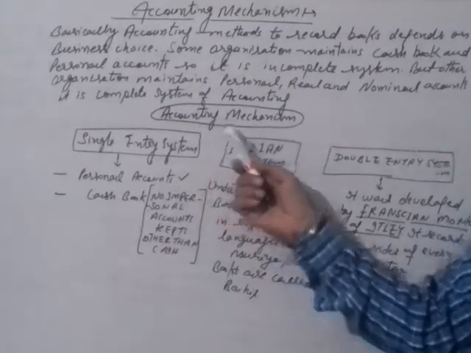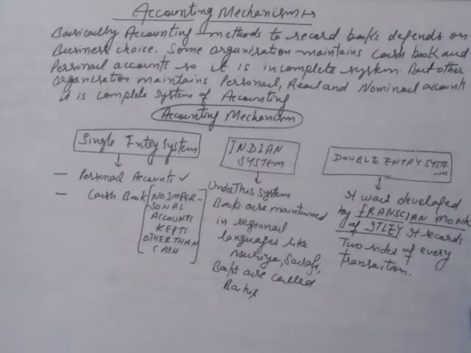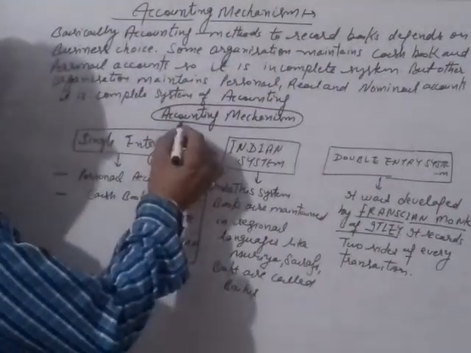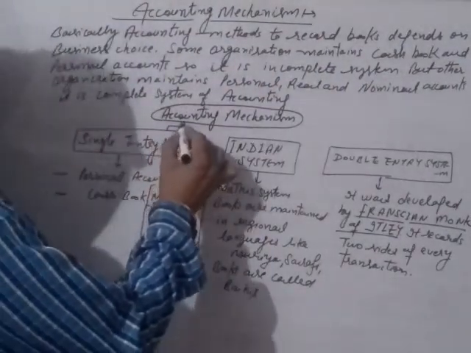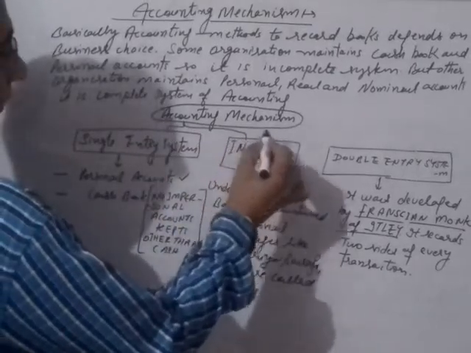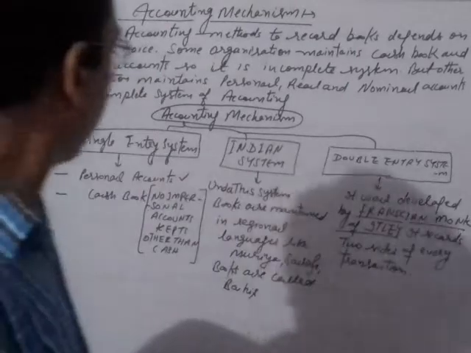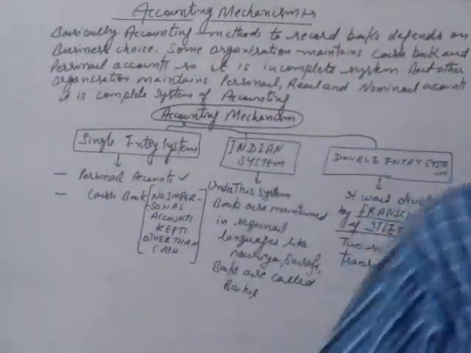Now we will discuss the accounting mechanism in detail. So accounting mechanism is basically classified into three categories: single entry system, Indian system and double entry system, right? Firstly, we talk about single entry system.